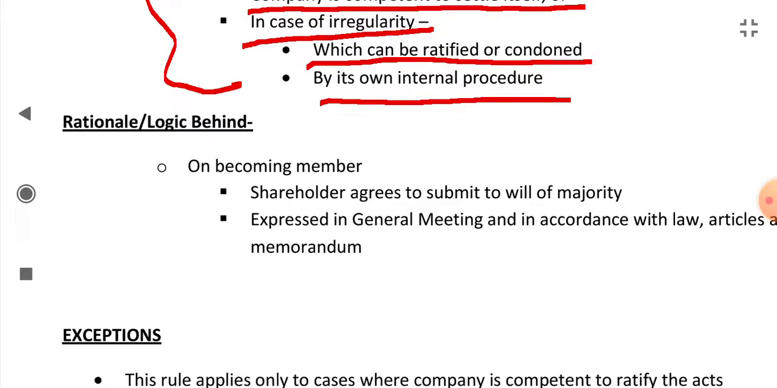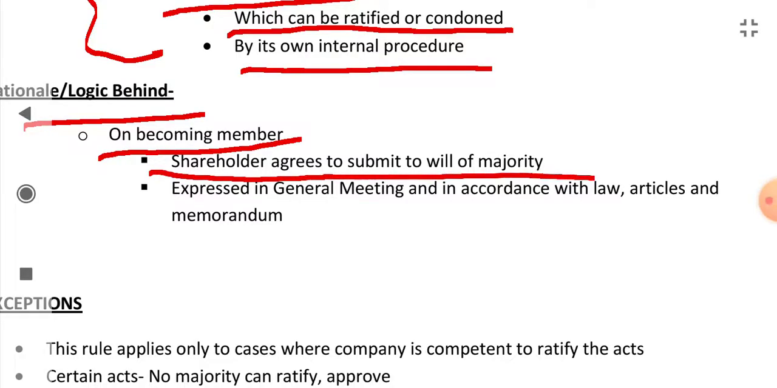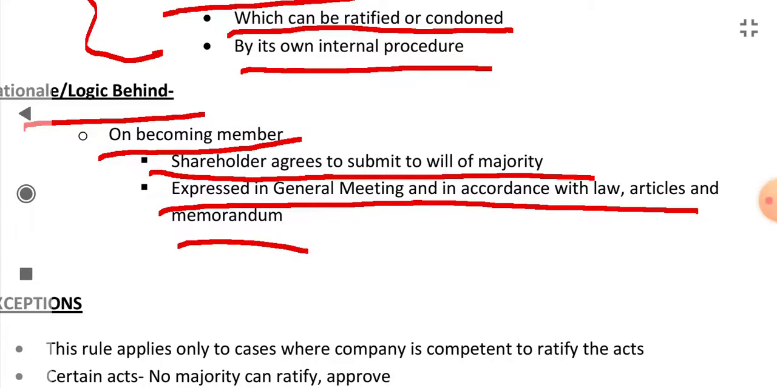And the logic or rationale given for this rule was that on becoming a member, the shareholder agrees to submit to the will of the majority, the will expressed in general meeting and in accordance with law, articles and memorandum, okay. When any person becomes a member of a company, he agrees to submit to the will of the majority, okay.